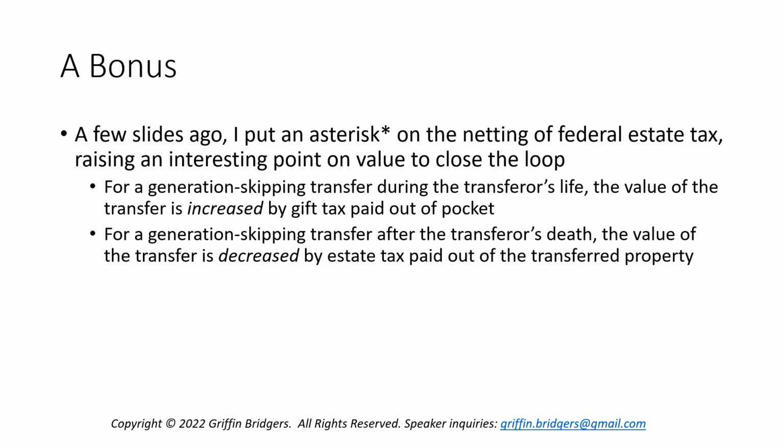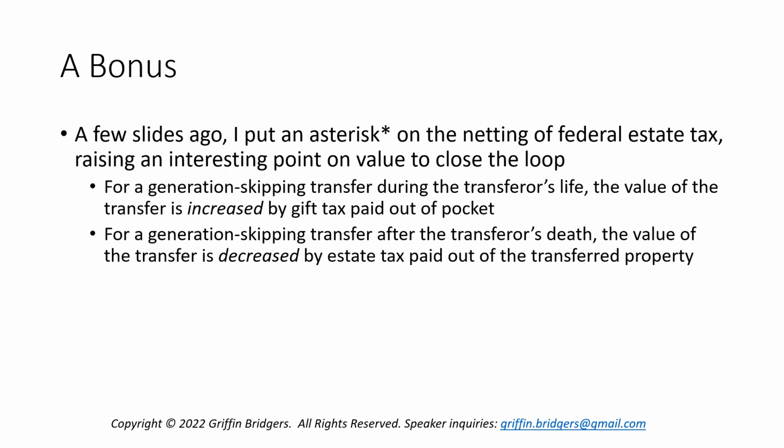So I've got a bit of a typo here. Thought I was being clever. I apologize for that, but you get the general gist. However, for a generation skipping transfer after the transferor's death, the value of the transfer will be decreased by the estate tax that's paid out of the transferred property. So apologize for that goof.